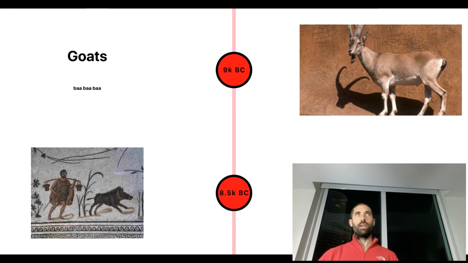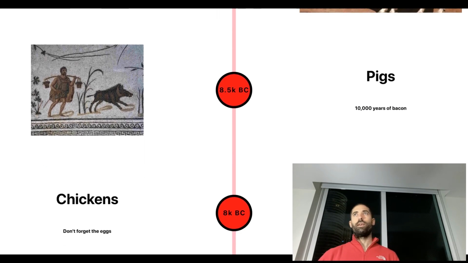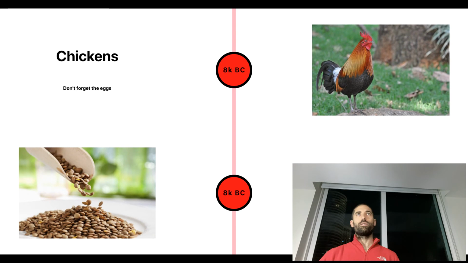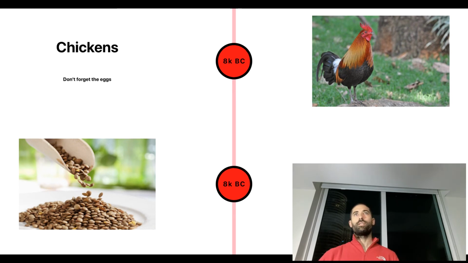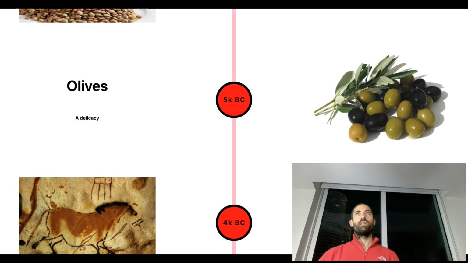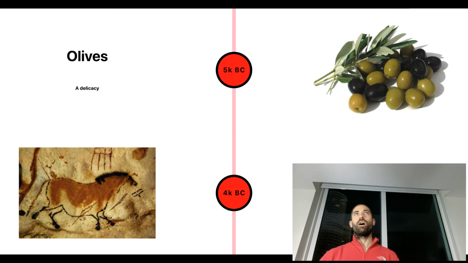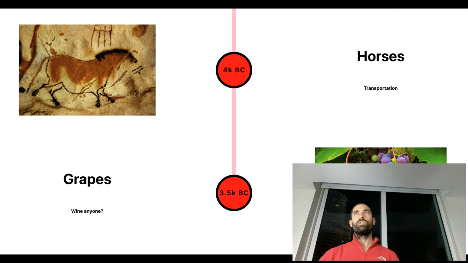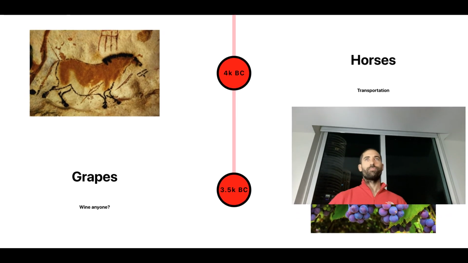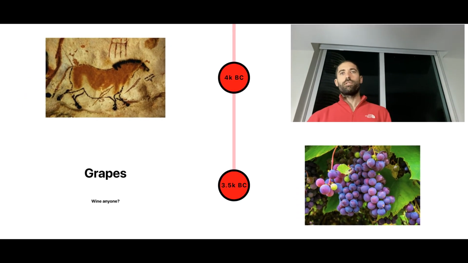Shortly thereafter, we domesticated goats and pigs. In 8,000 BC, we domesticated chickens and peas and lentils for the vegetarians. About 6,000 to 7,000 years ago, we domesticated olive trees. 5,000 years ago, the OG car, horses, were domesticated by humans. And we've been drinking wine for about 5,000 years.